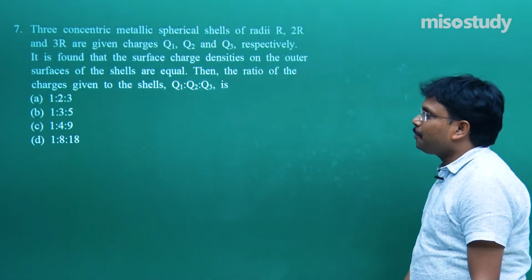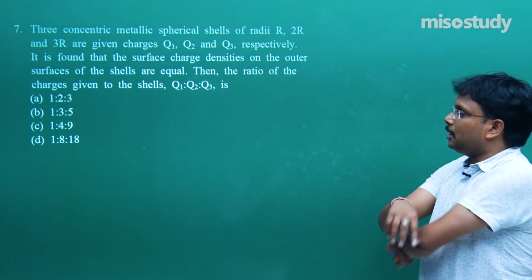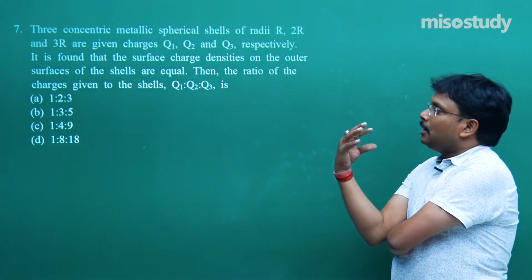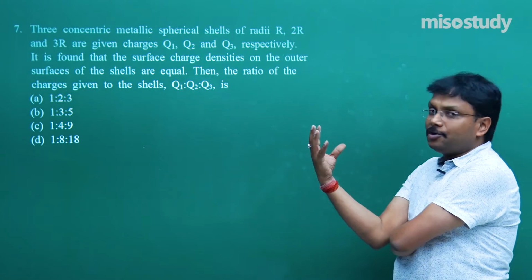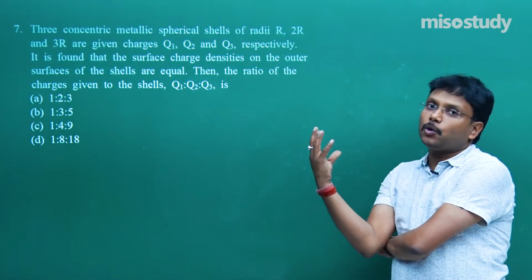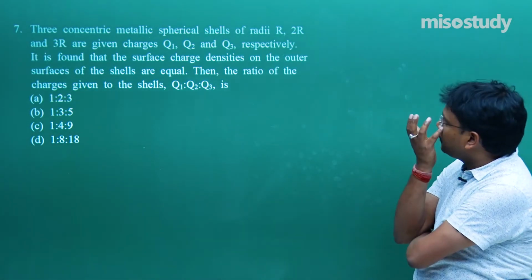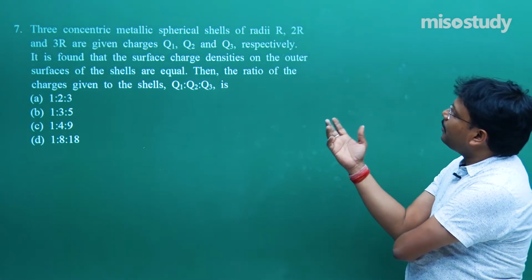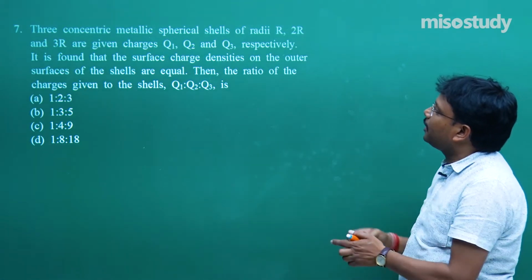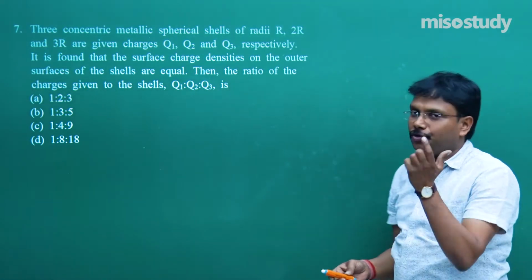Now this problem I picked specifically because sometimes it's quite difficult for students to visualize these type of questions. So let's try to understand. Three concentric metallic spherical shells of radius r, 2r and 3r.